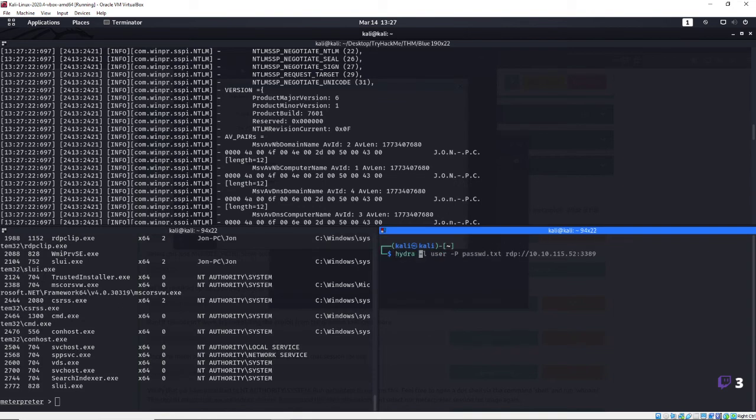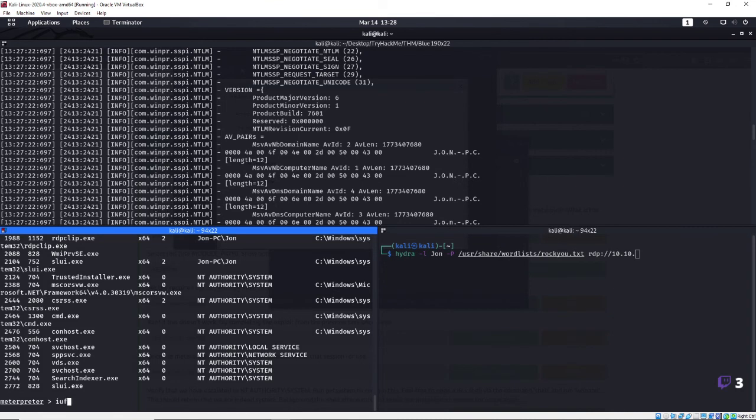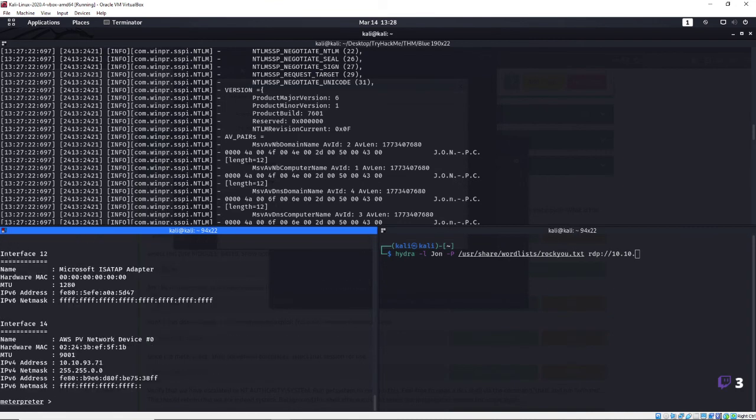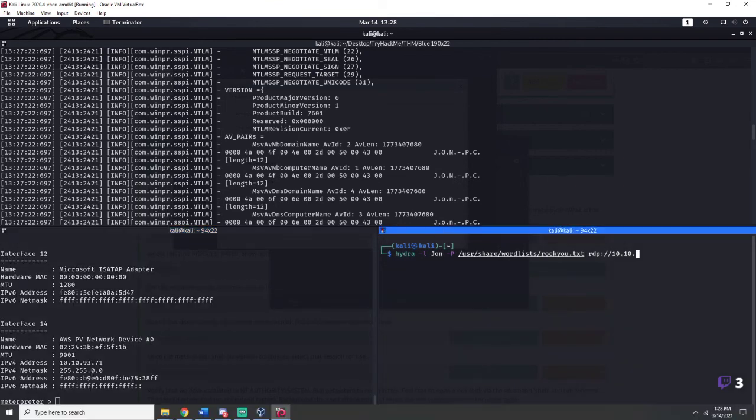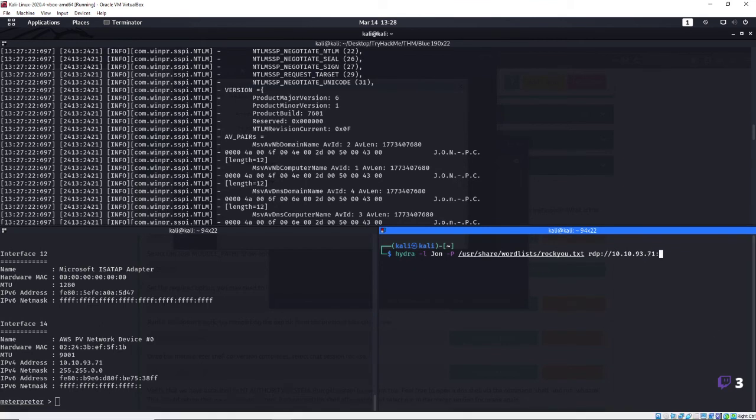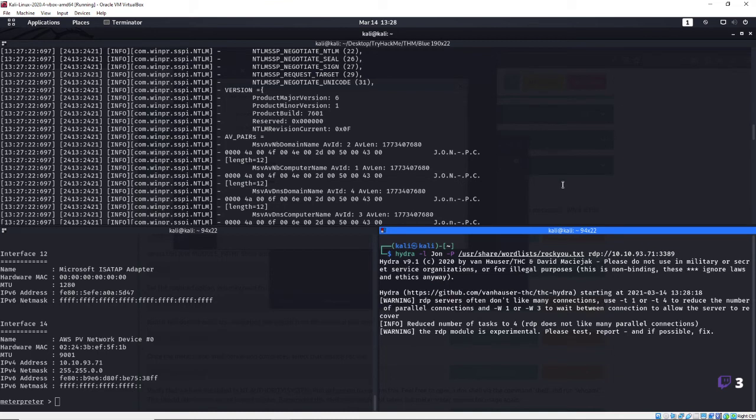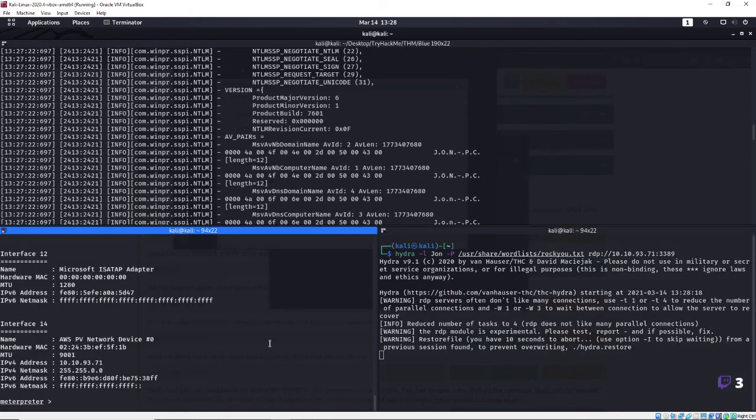We'll do a Hydra, and we're going to brute force remote desktop. John, password file is going to be /usr/share/wordlists/rockyou.txt. We're going to remote desktop into 10.10, whatever the heck you are. ifconfig, I think I can do that right. 10.10.93.71. Okay, and that's going to be on port 3389. And that guy's going to try to brute force into remote desktop.